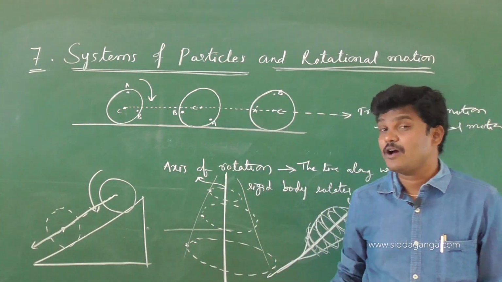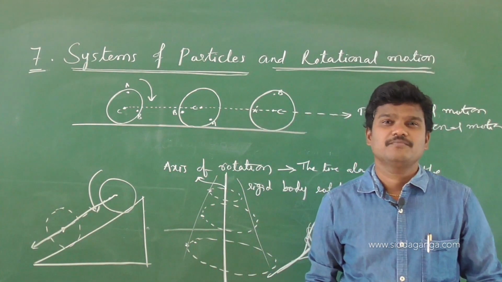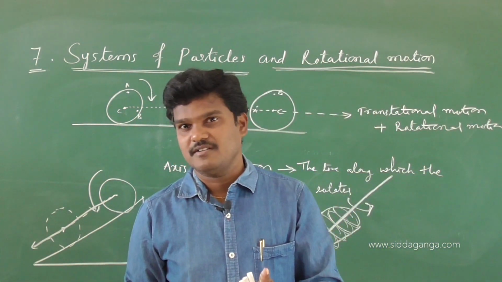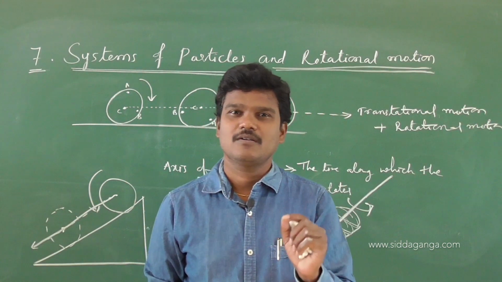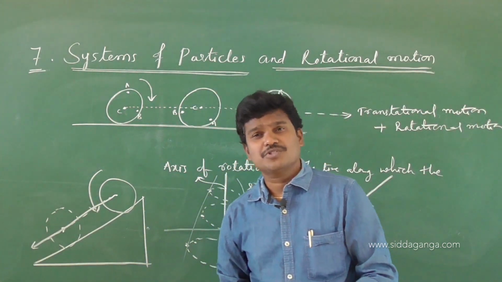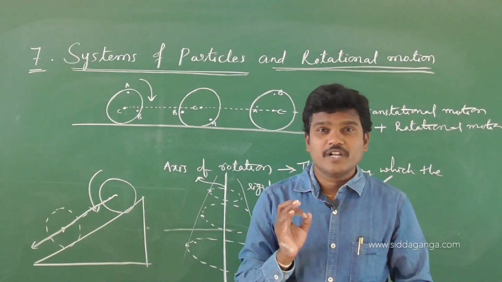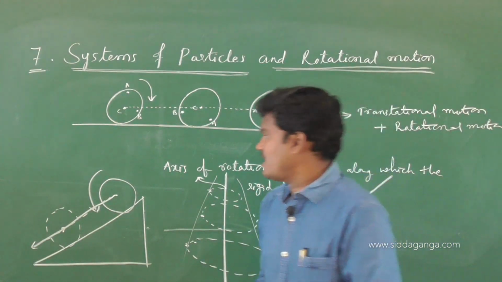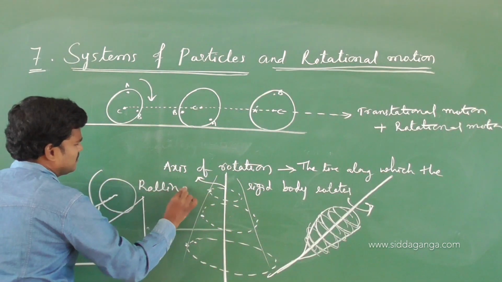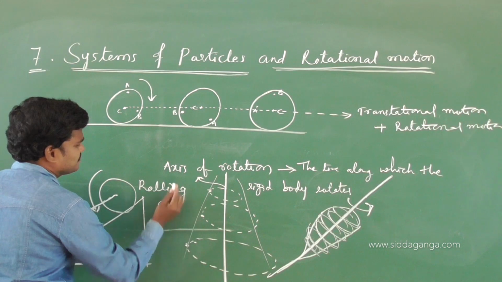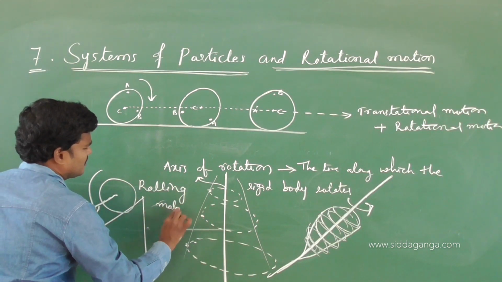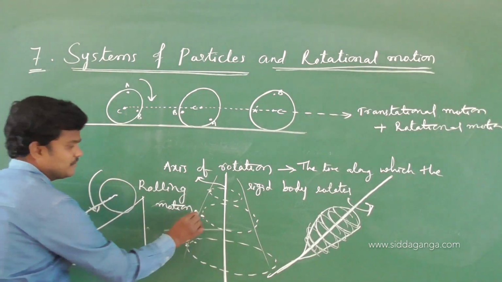Finally, the rigid body has a combination of translational and rotational motion, and this combination of translational motion and rotational motion we call rolling motion.